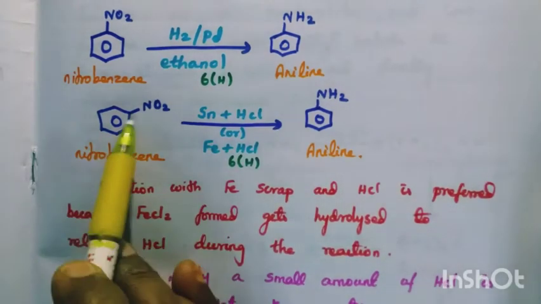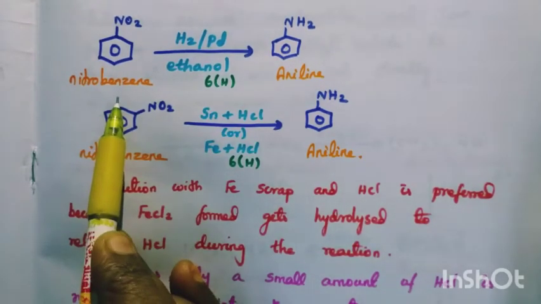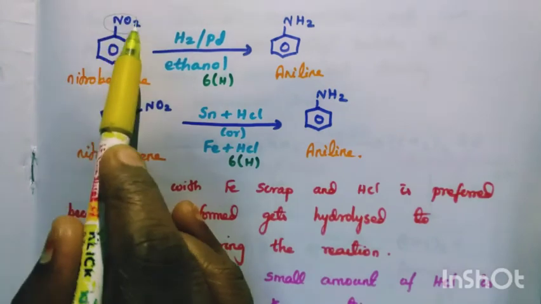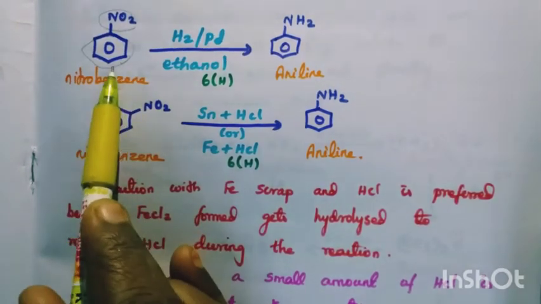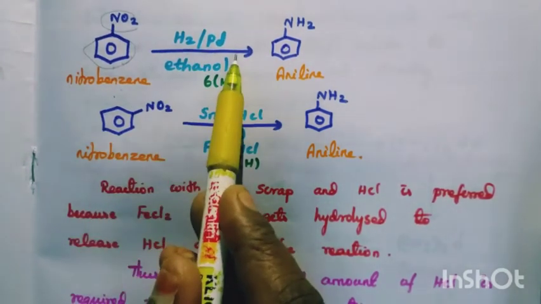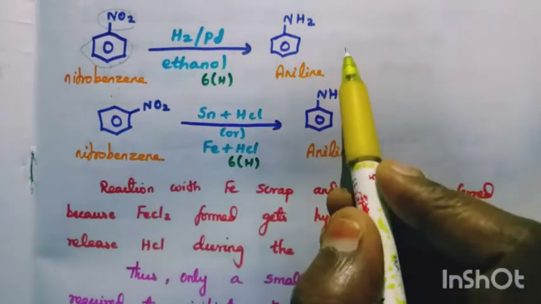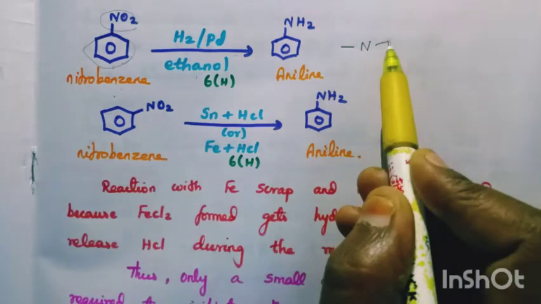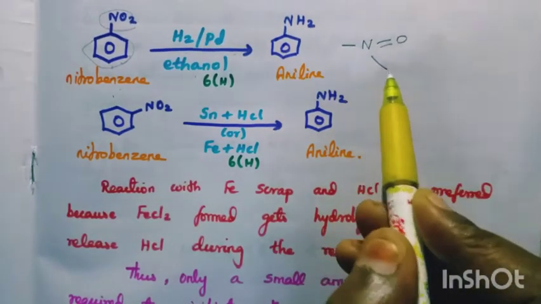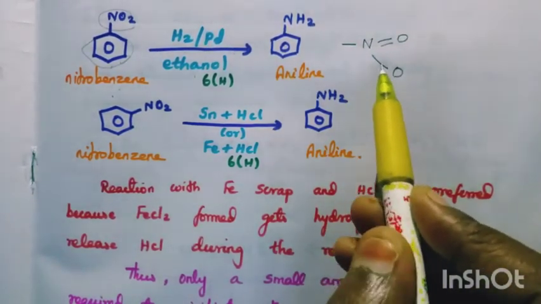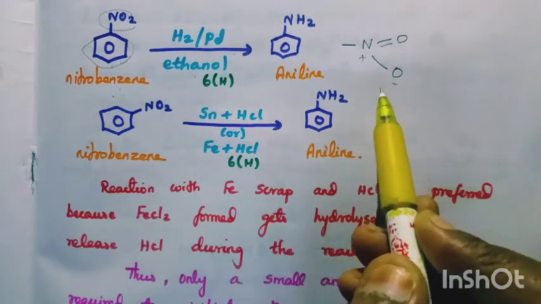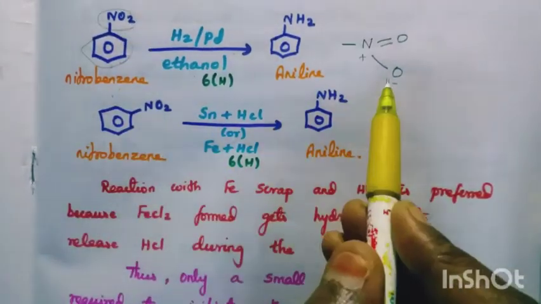First one is nitrobenzene, which is a nitro group attached to a benzene ring. Nitrobenzene with hydrogen and palladium in the presence of ethanol gives reduction. The NO2 group can be written as N double bond O, with a coordinate bond to O, that is plus and minus. So this is the structure of the NO2 group.